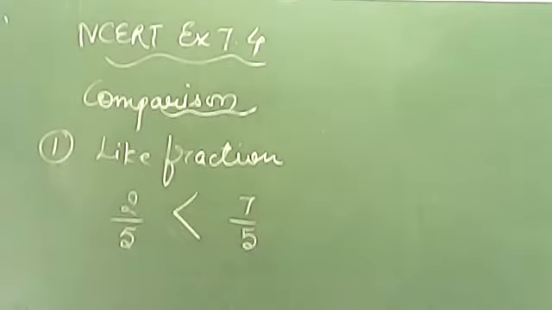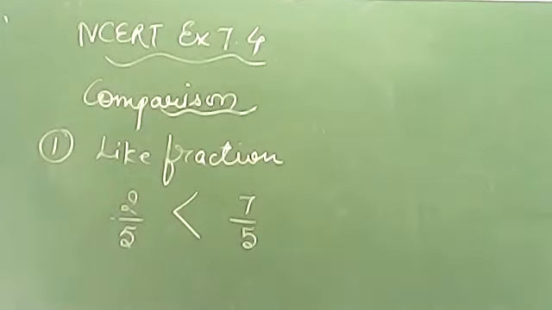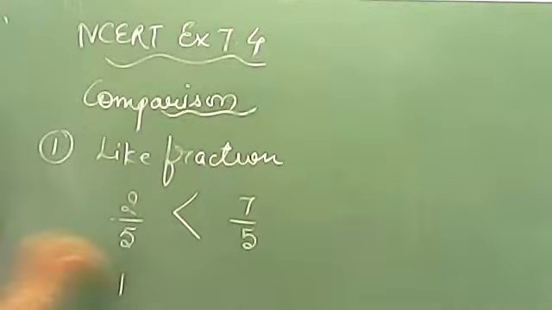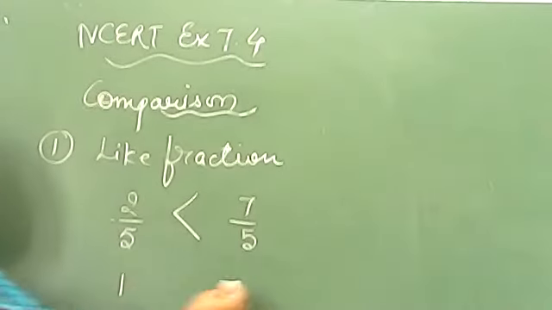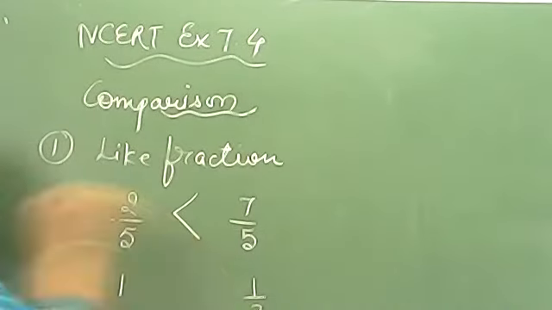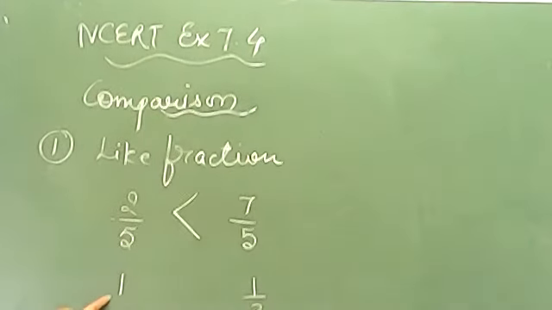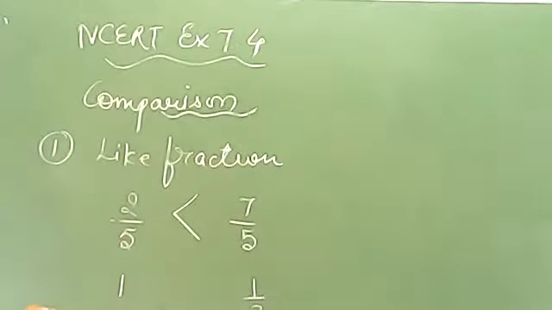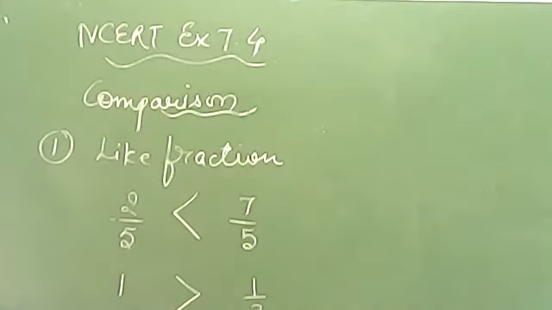Fine. Suppose if I give you another example, you have 1 whole, and another one you have as 1 by 3. Now this is also simple. Why? One is whole, another one is fraction, and fraction is a part of whole. So which of these two is bigger, beta? 1 whole. This is also clear.